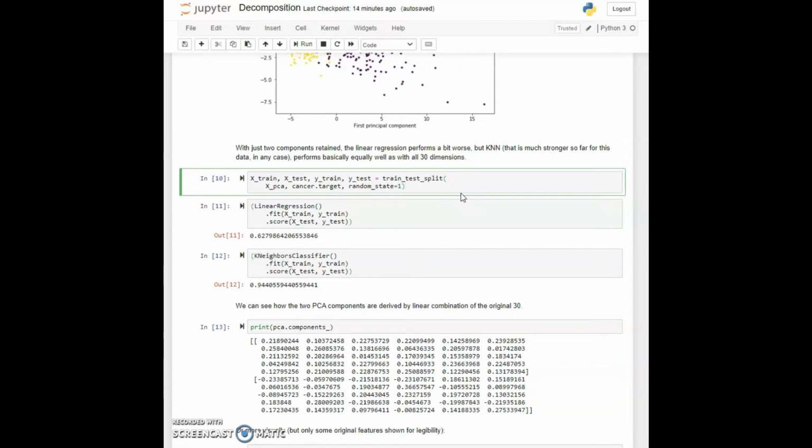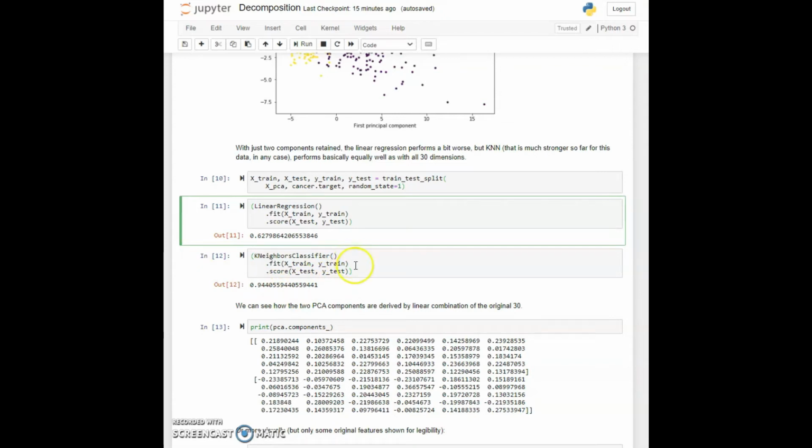So here we are taking the XPCA, so that's the data that has been transformed, and it's just a 2-dimensional data rather than 30-dimension data, and we'll try to do a linear regression in cell 11. We find that the linear regression does go down. So clearly for cancer diagnosis, it's not good to do this by itself as the only thing we are doing, because the reliability of that prediction is highly important.